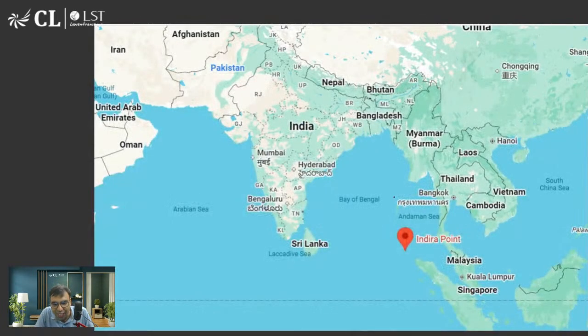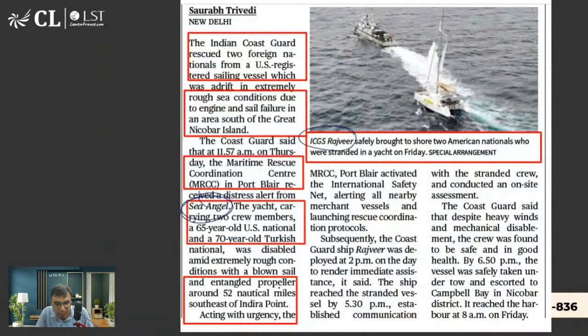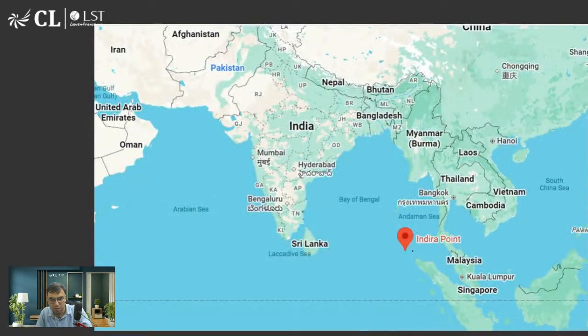Okay, so they were somewhere here. So this is the Andaman and Nicobar group of islands. This is Indira Point, है ना? This is the southernmost tip of India, na? Okay, so यहाँ पे लिखा होगा कहीं पर ना, है ना? It was 52 nautical miles southeast of Indira Point. So southeast मतलब कितना? Southeast somewhere here, यहाँ पर होंगे. So 52 nautical miles away.